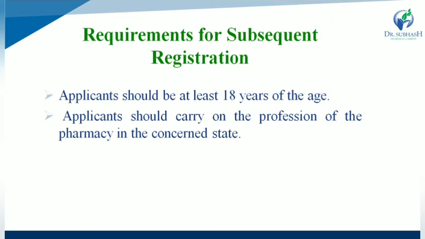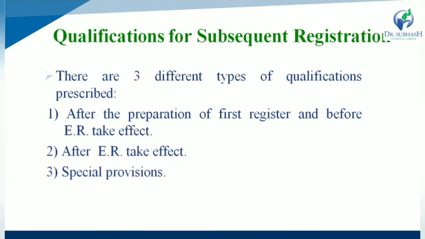What are the requirements for a subsequent registration? In the subsequent registration, applicants should be at least 18 years of age, and second one, applicants should carry on the profession of pharmacy in particular state. So what are the requirements for subsequent registration? First one, that is applicant should have at least 18 years of age, while second one, that is applicant should carry on the profession of pharmacy in particular state.